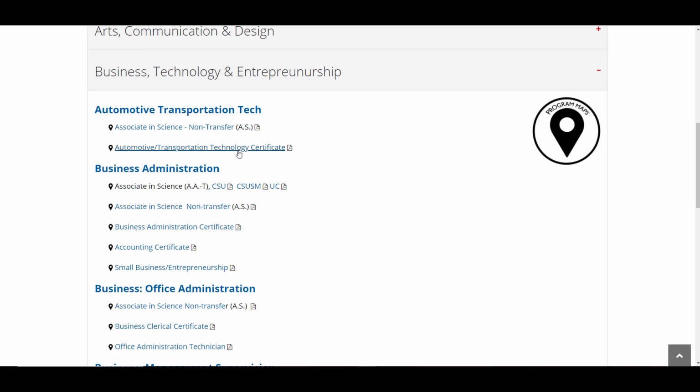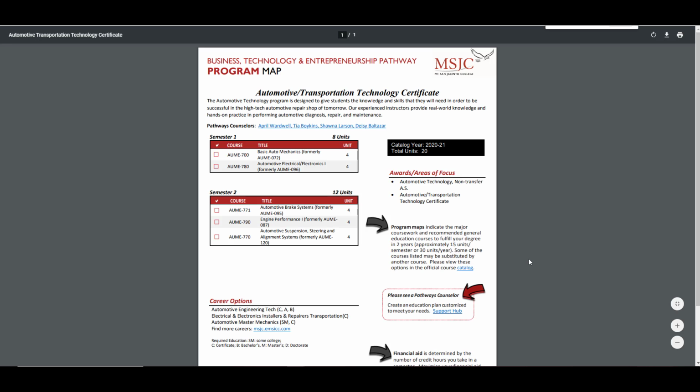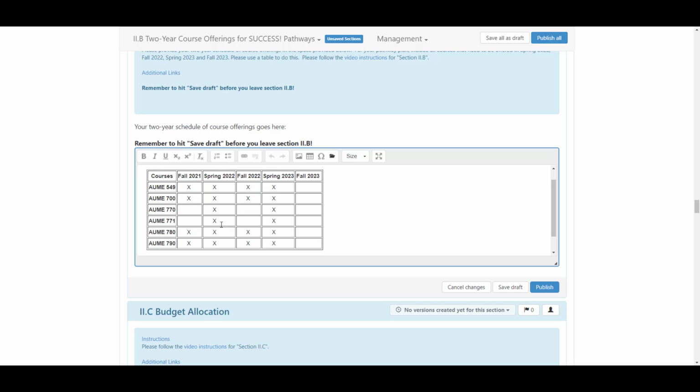Now let's take a look at the certificate. This is a 2-semester program map with AUME 700 and 780 offered the first semester, and AUME 771, 790, and 770 offered the second semester. Notice that there are X marks for these certificate courses in the first 2 columns, and they've been added again in fall 2022 and spring 23 since the certificate pathway is only 2 semesters long.